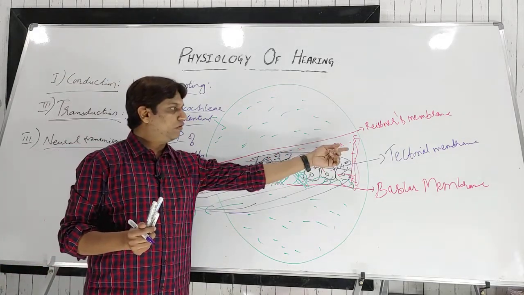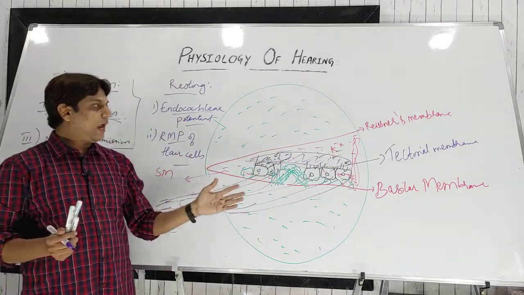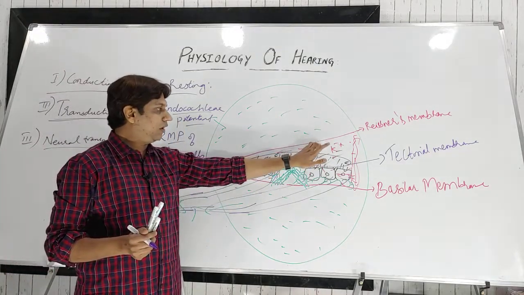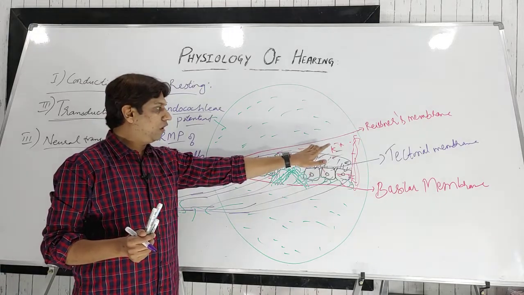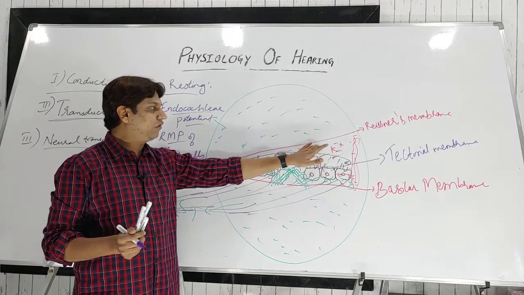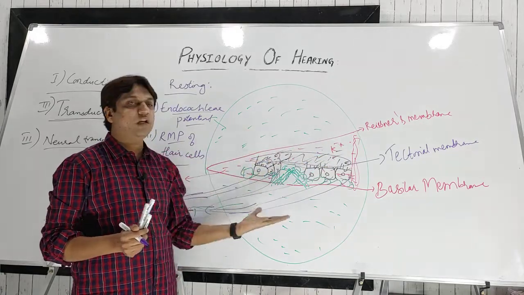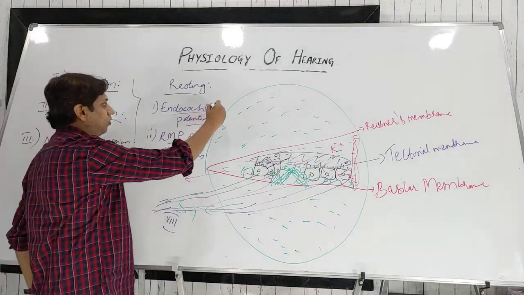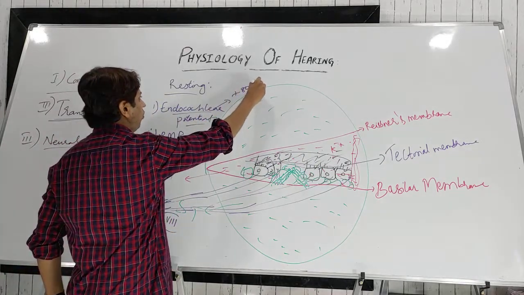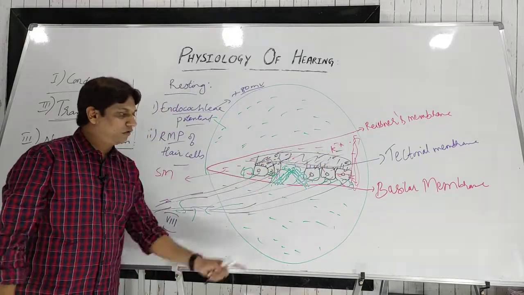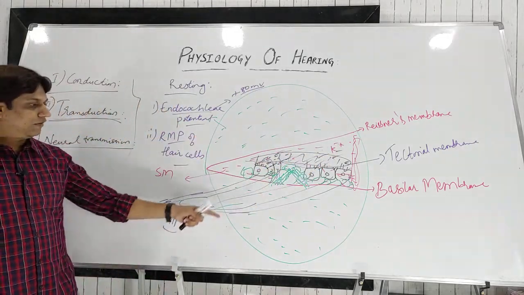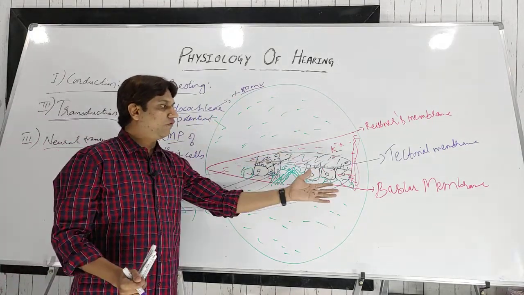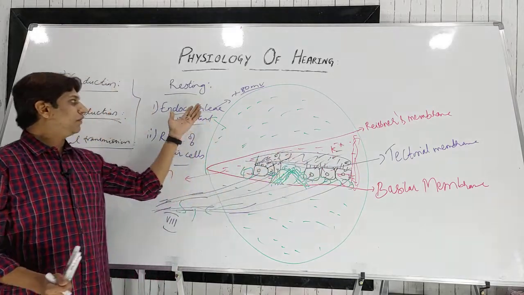Due to this increased cation, potassium, if you calculate the potential of the endolymph at the resting condition, as compared to the perilymph it is positive, around plus 80 millivolt, because of the excess of potassium ions with respect to the scala vestibuli and scala tympani. So that plus 80 millivolt potential of the endolymph in the scala media is called the endocochlear potential.